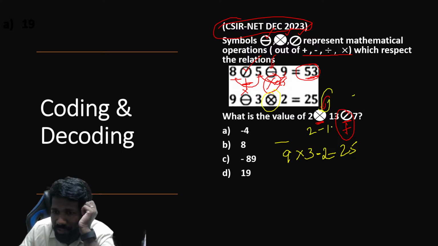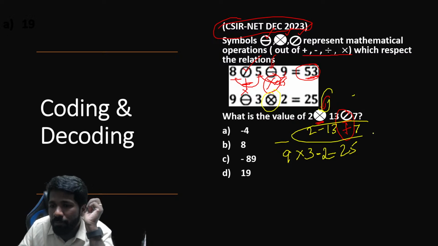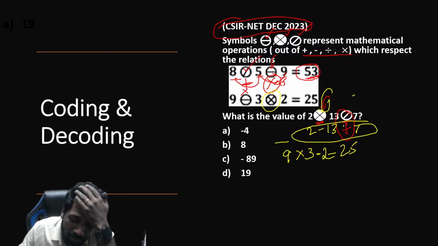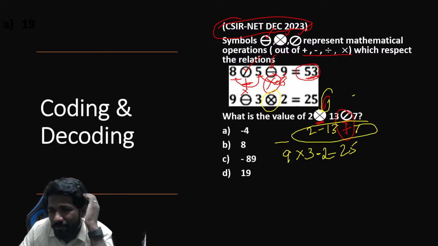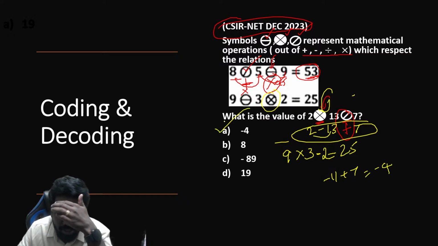That means 2 minus 13 plus 7. Now we have to apply the BODMAS rule. In the BODMAS rule, addition and subtraction have the same preference. So if you do subtraction and then addition, or addition and then subtraction, the answer is the same. 2 minus 13 is minus 11. Minus 11 plus 7 is minus 4. Option A, minus 4 will be the answer.